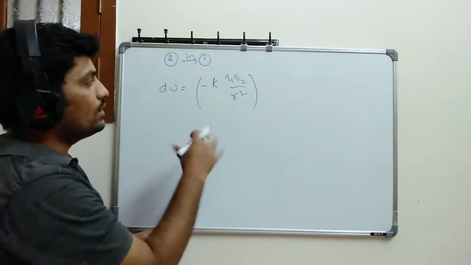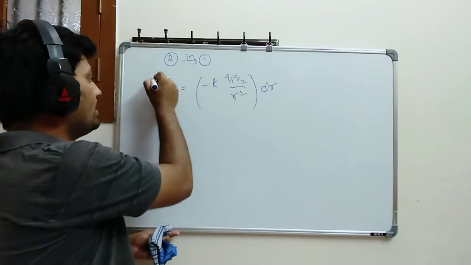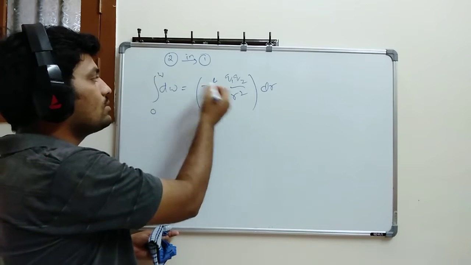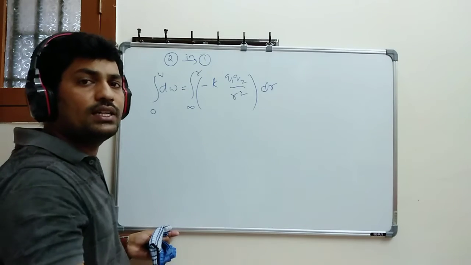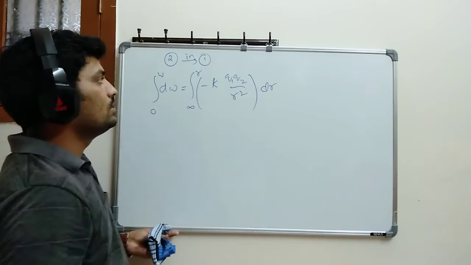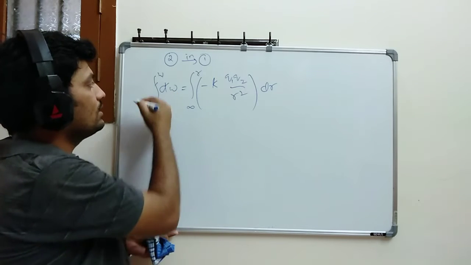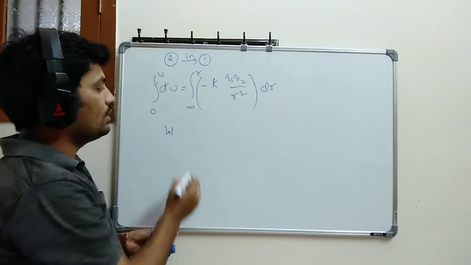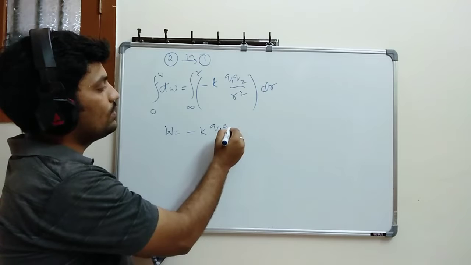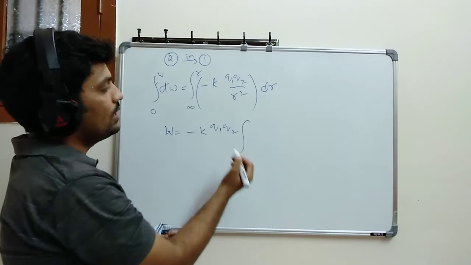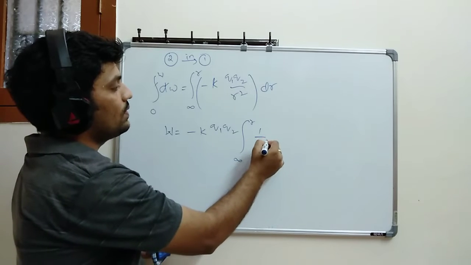Okay. Now what you do is, already dr is there. Now simply integrate on both sides. So I integrate from 0 to W, and here also I am integrating from infinity distance to r distance. I am bringing the charge from infinity distance to r distance here. So now if I do integration, I will get the total work done. And what are the common things here? Minus K is common, Q1 Q2 also common. And what is the remaining thing? Integration from infinity to r of 1 divided by r square dr.